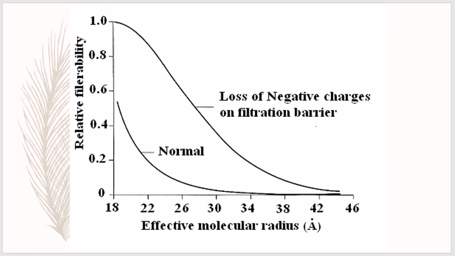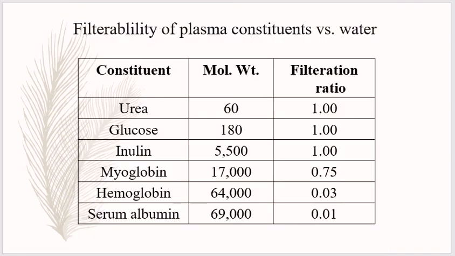Minimal change nephropathy is most common in young children but can also occur in adults, especially in those who have an autoimmune disorder. Now you can see the filterability of substances by the glomerular capillary based on molecular weight in this table.